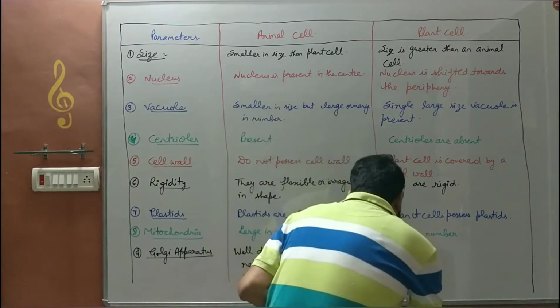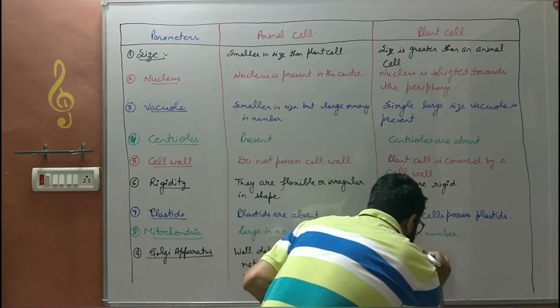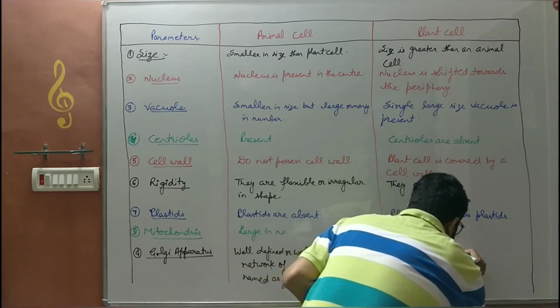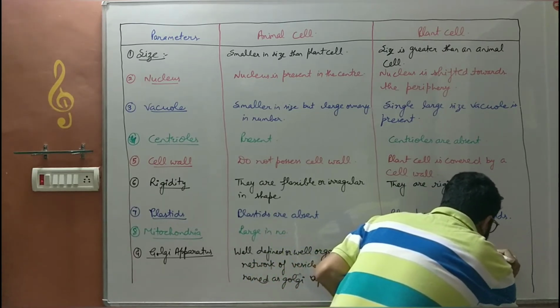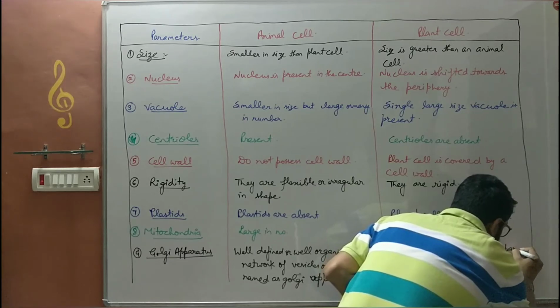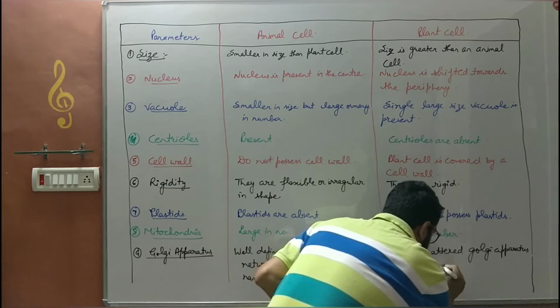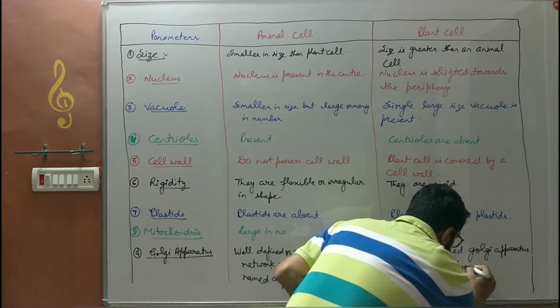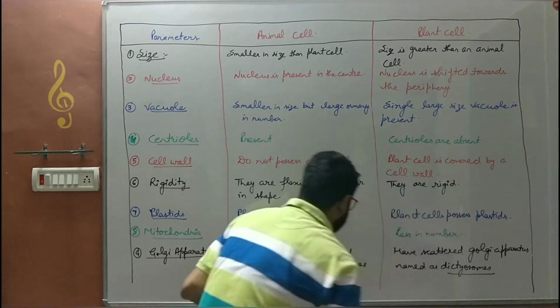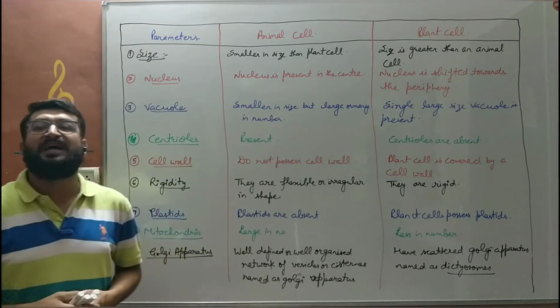Whereas plant cells have scattered Golgi apparatus named as dictyosomes. So that is the difference between the animal and plant cell.